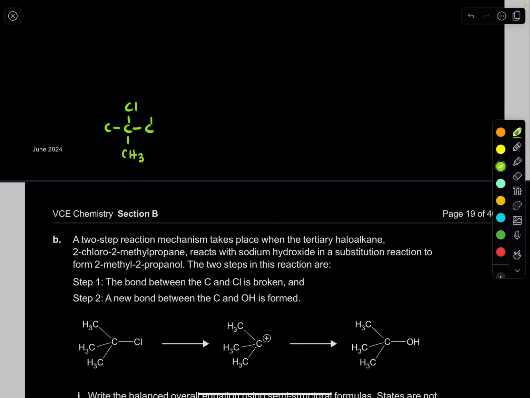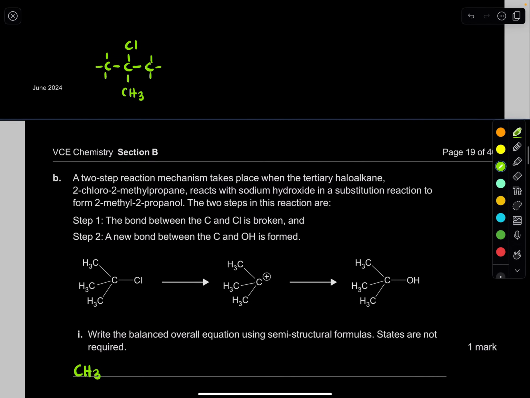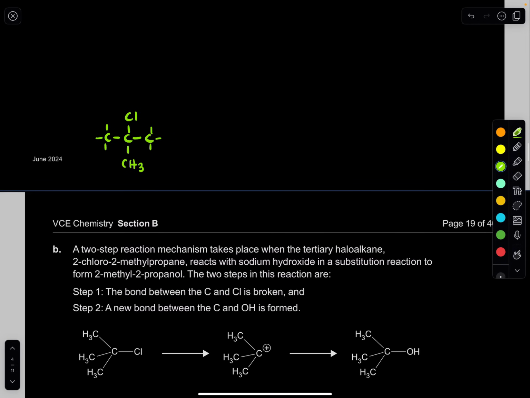Perfect. So writing its semi-structural formula, let's do that. So this looks like a CH3, C, we have then a chlorine and another CH3, and then ends with the CH3. And yep, it looks like that.